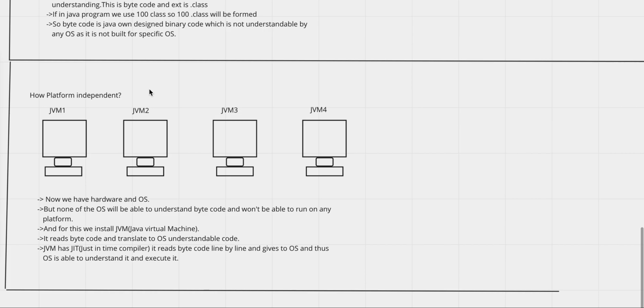Thus we come to a conclusion that Java is platform independent, it is not dependent on any kind of operating system to run, whereas in the case of C and C++, we only have hardware and operating system, whereas in the case of Java we have hardware, operating system as well as JVM. So these three terms together are known as the platform in the case of Java, while in the case of C and C++ it's only the operating system and hardware.